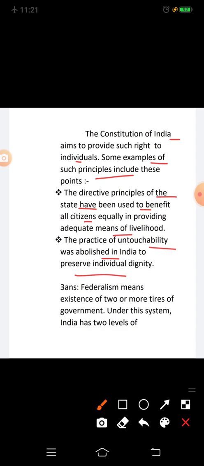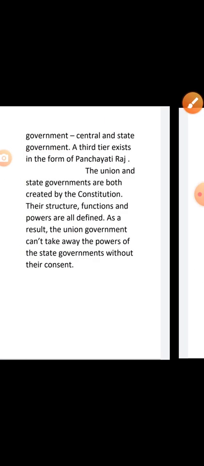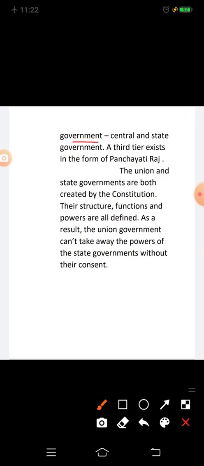Question 3: discuss how federalism is practiced in India. Answer: federalism means existence of two or more tiers of government. Under this system, India has two levels of government: central and state government. A third tier exists in the form of Panchayati Raj.